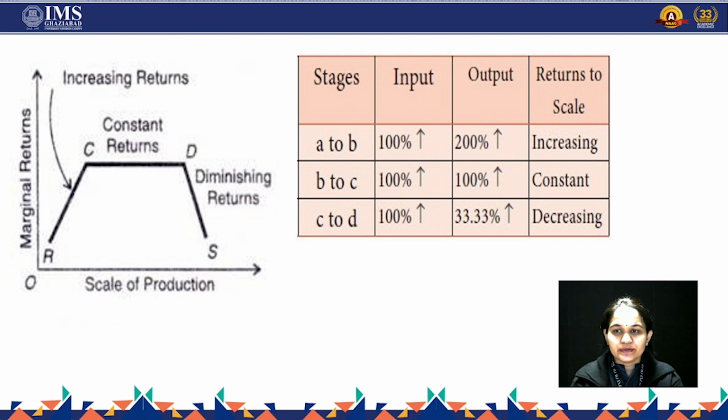As you can see, there are 3 stages under returns to scale: increasing, constant and diminishing.